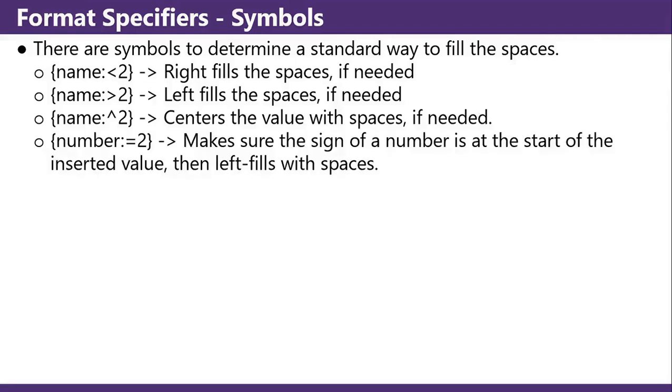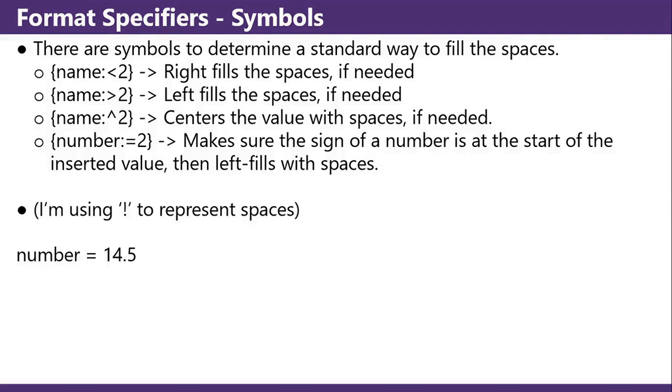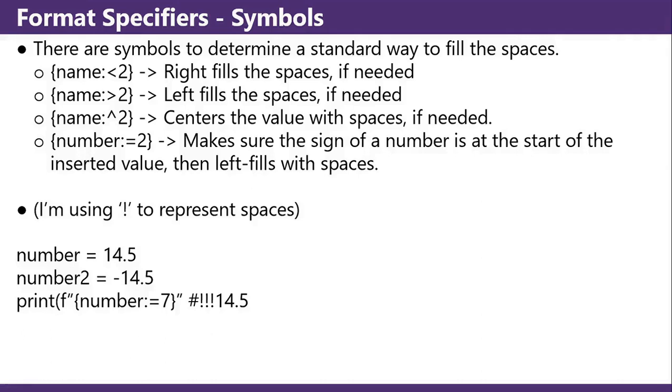{number:=2} makes sure the sign of a number is at the start of the inserted value, then left fills with spaces. I'm using bang to represent spaces. Number equals 14.5, number2 equals negative 14.5. When you use the equal sign with 7 on 14.5, it just left fills with spaces, but when you do it with number2, it has a negative sign, and then it left fills with spaces.